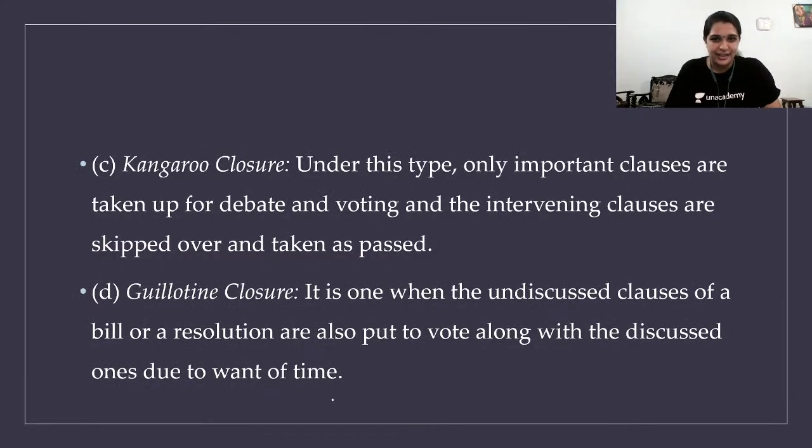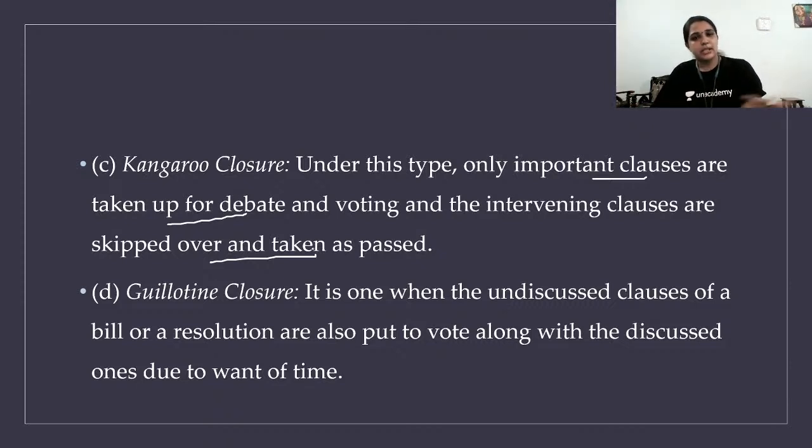Kangaroo closure. What is this kangaroo closure? Under this type, only important clauses are taken up for debate and voting, and the intervening clauses are skipped over, like how a kangaroo jumps, skipping. So here, the debate has to take place because it is very important to discuss. At the same time, we don't have much time and we have to go for voting. So we just discuss the important clauses, skip what is not that important, and go for voting. That's called kangaroo closure.